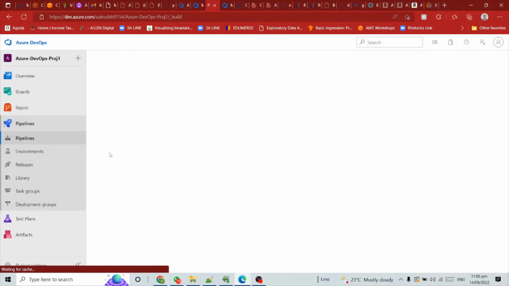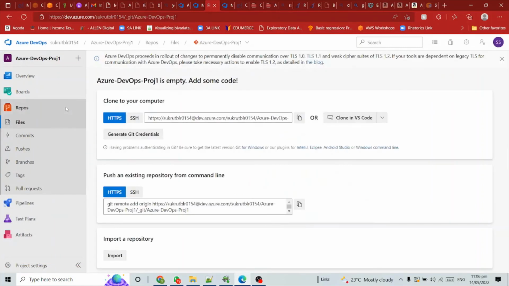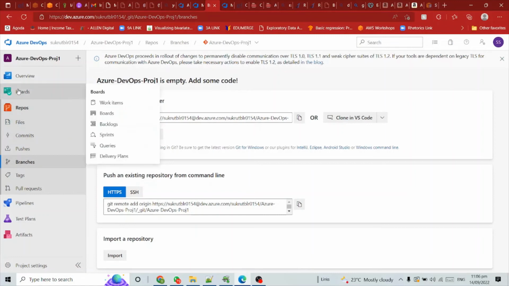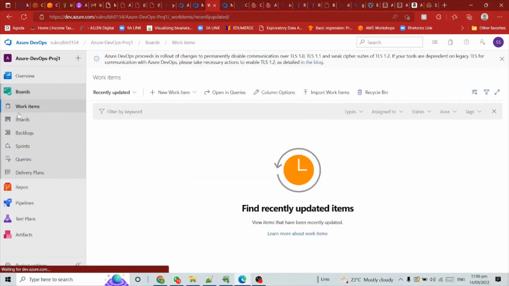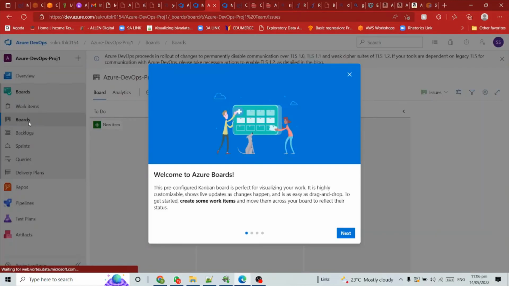Now if you see, you have repos. Some repos are there. Any commits? So far, there is no commit. If any branches are there, there is no branch. Let's see the boards. There are no boards. Let's see if we have any boards. Then, oh wow, we have something.